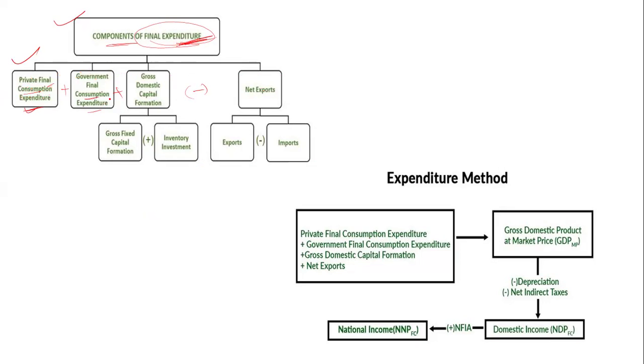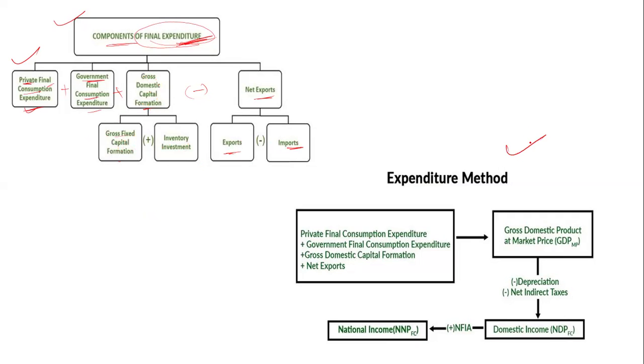Here we are using the expenditure approach: private final expenditure, government final expenditure, plus domestic capital formation, and then the net export. What is net export? From the export, we deduct our import, and that is net export. And what is gross domestic capital formation? Gross fixed capital formation, where we add the inventory, whatever inventory is invested. That is the gross domestic capital formation.